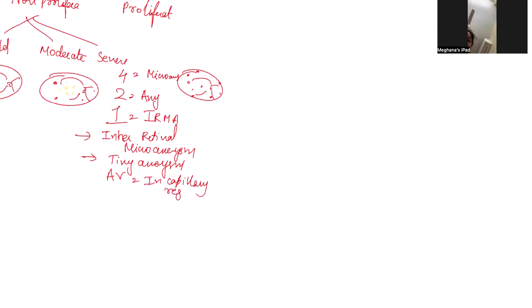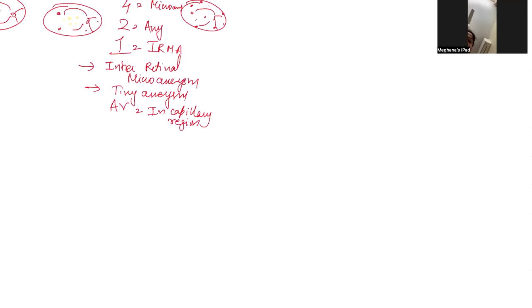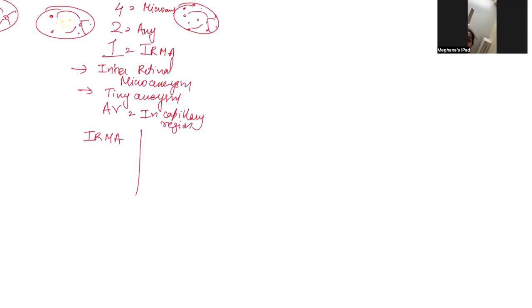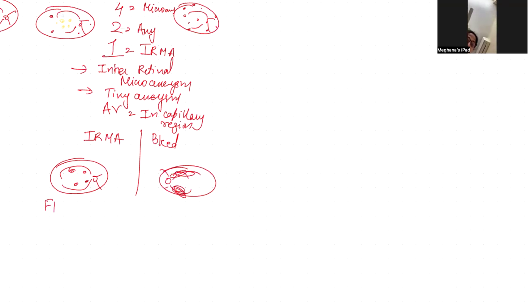How do you distinguish if it is IRMA or if it is a bleed? Usually IRMA doesn't cross the major vessels. It is between the major vessels, whereas other bleeds usually cross the major vessels. And IRMA on FFA doesn't leak, whereas pre-retinal bleeds or inner retinal bleeds do leak.